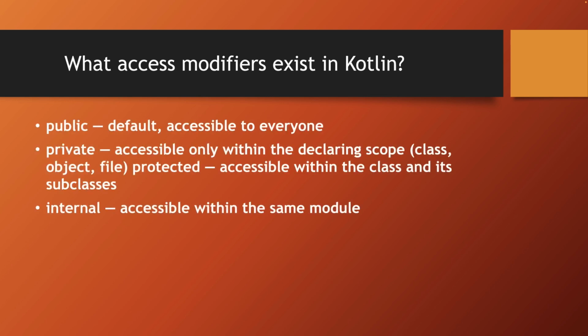There is a modifier public, which is the default and is available anywhere in the program. Private is only available within the declaring scope, meaning inside a class, object, or a file. Protected is available inside a class and its subclasses. And internal is available within a single module.